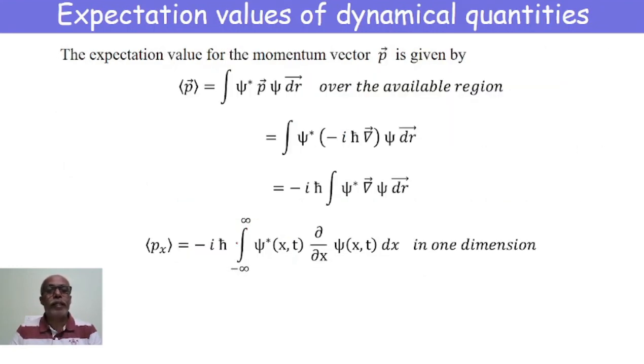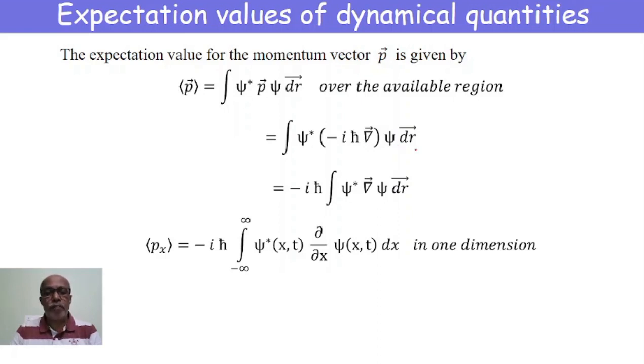Coming to the expectation value of the momentum vector. The expectation value of momentum is equal to the integral of psi star p psi dr, where dr gives the region of space. Here p is the momentum operator, given by minus i h cross del.